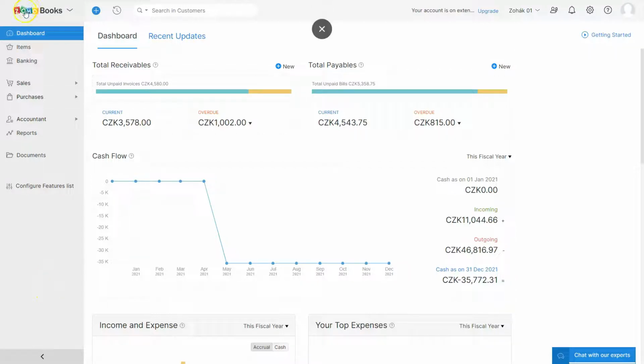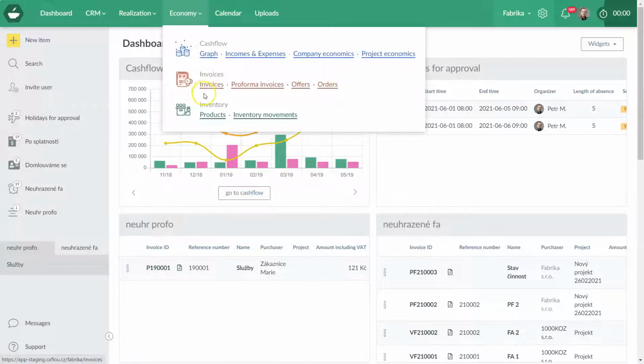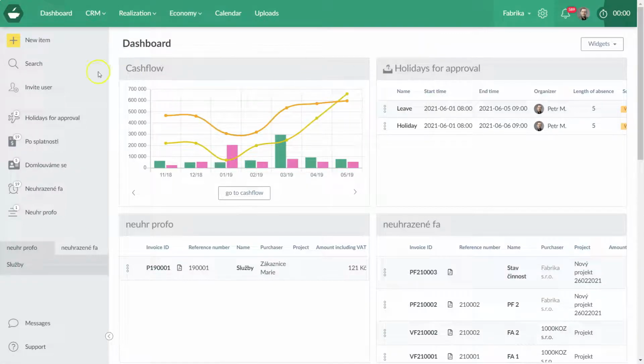If you're using Zoho Books to manage your accounting or to manage your invoices, and at the same time you want to be using Caflou to manage your cash flow or the whole company and its processes, you can integrate those two systems together. You can import data from Zoho Books into Caflou, into the cash flow module, or you can also export invoices or pro formas from Caflou to Zoho Books.